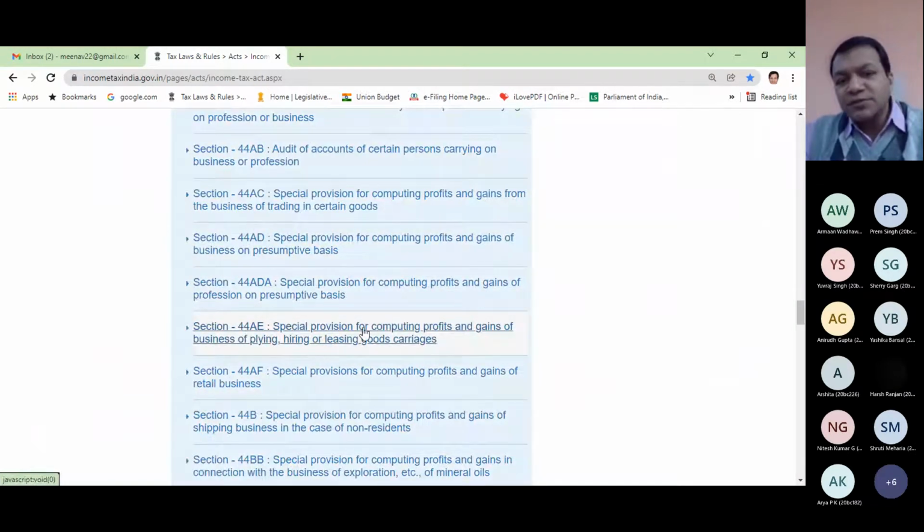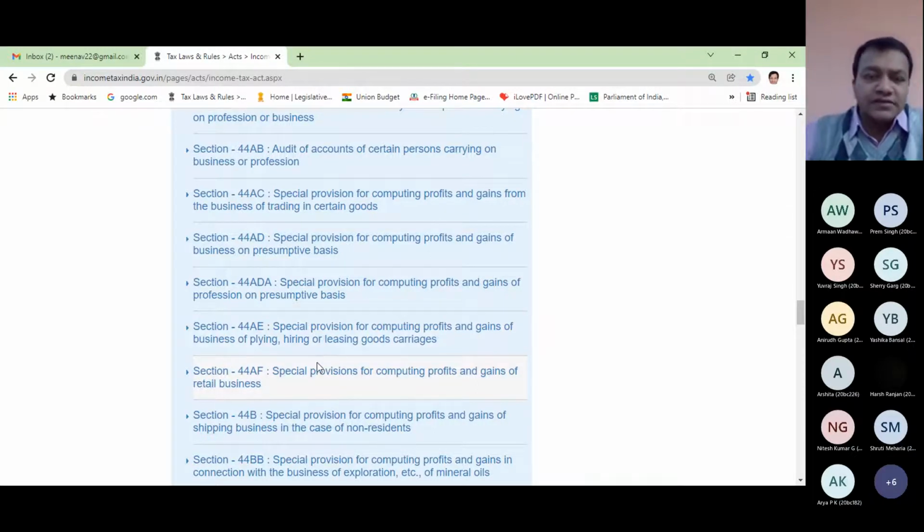44AE, special provision for computing profits and gains of business of plying, hiring or leasing goods carriages. So in case of transporting business, the business houses who are into transport sector, where they have the trucks and are getting charges, just like freight charges, to carry goods of one party to some destination.